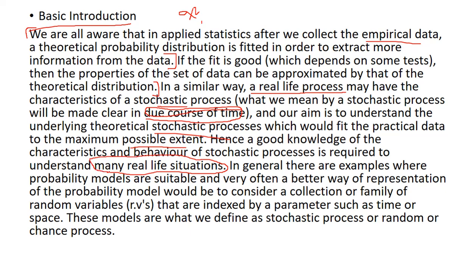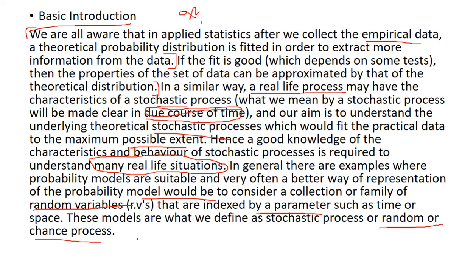In general, there are examples where probability models are suitable, and very often a better way of representation of a probability model would be considered as a collection of a family of random variables, which is called a stochastic process. We see in this definition also that they are indexed by some parameter such as time or space. These models are defined as stochastic process or a random process, also known as a chance process.